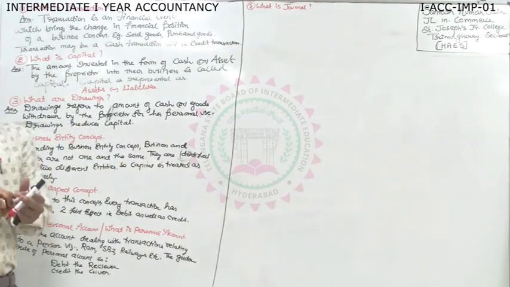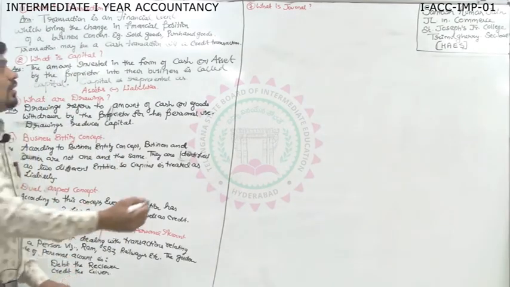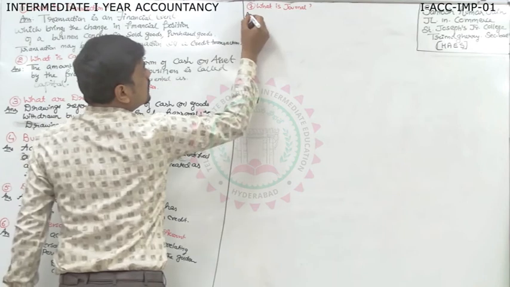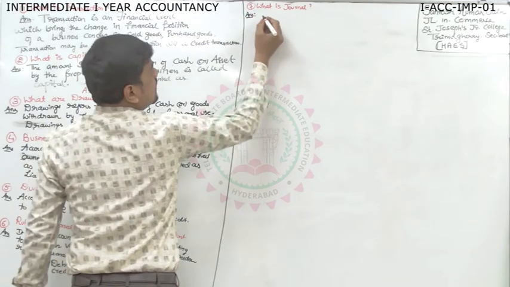How are you going to write the answer for journal? The answer for journal we are going to present like this.